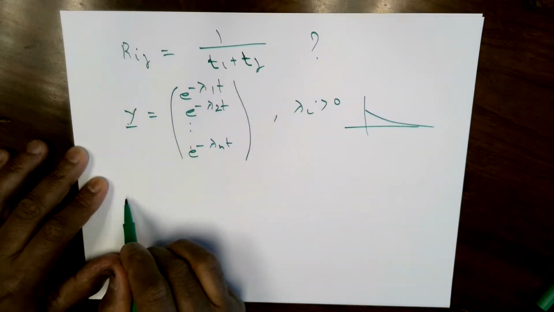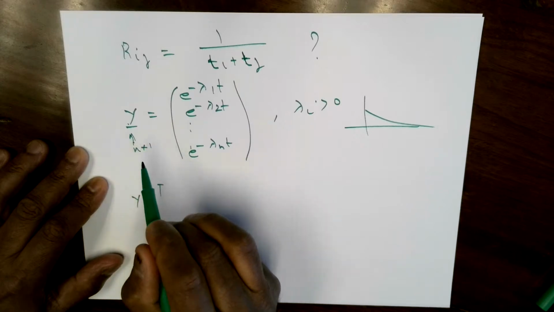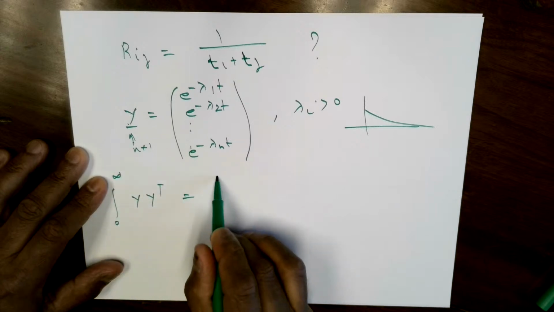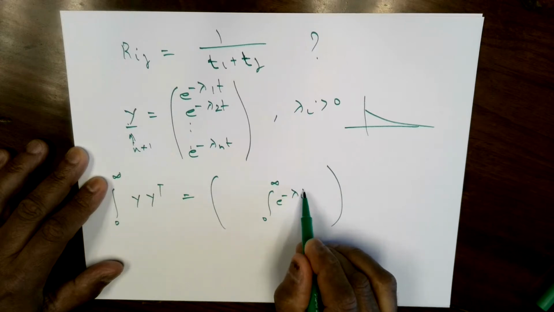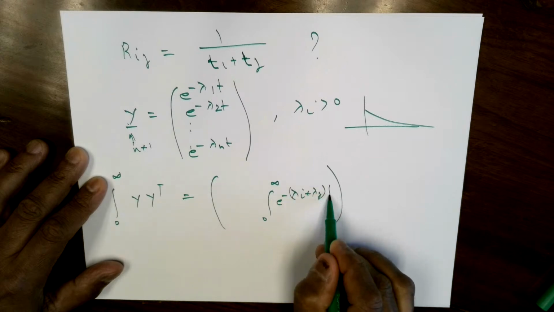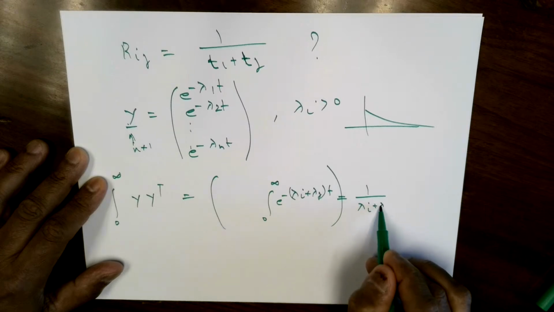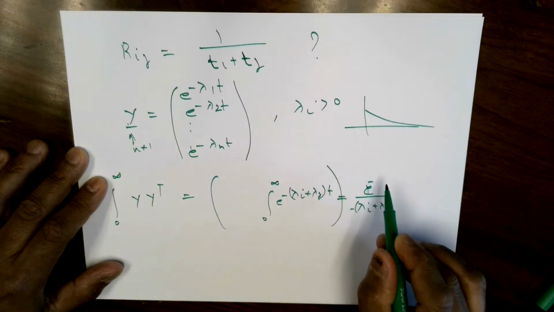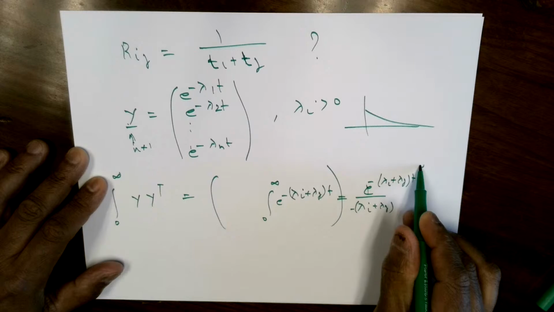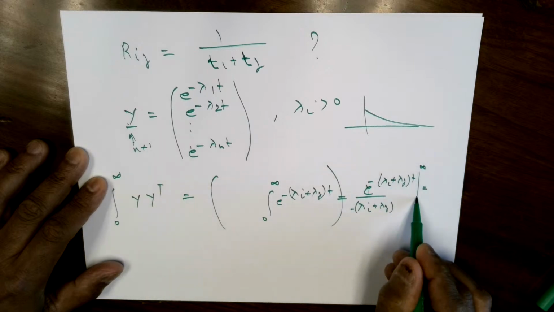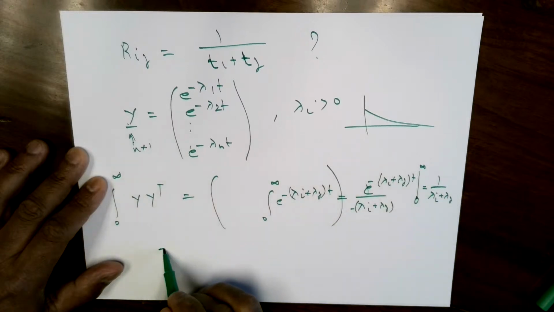So I'm going to do y y star. This is n by 1, so y star will be 1 by n, and the product is n by n. And I'm going to integrate from 0 to infinity. If I do that, the ijth entry will be e raised to minus (lambda i plus lambda j) t. When I integrate that entry, you get 1 over lambda i plus lambda j with a minus sign. On the numerator, you have e to the minus (lambda i plus lambda j) t. When you put the limits 0 to infinity, top limit is 0, bottom limit is 1. So you get 1 over lambda i plus lambda j. So this is an old result.